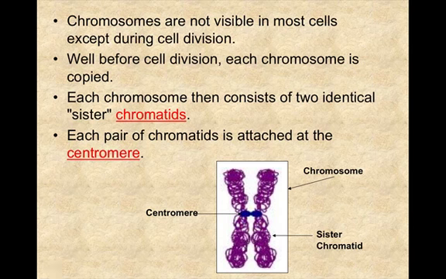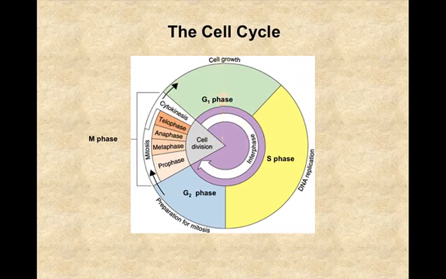Each pair of chromatids is attached at the centromere. So this central part here, right in the middle, is attaching the 2 sister chromatids together. These 2 are identical to one another. All right, the cell cycle is the stages that the cell goes through when it makes a copy of itself. And in this half of the notes, we're going to just talk about the beginning portions of the cell cycle.